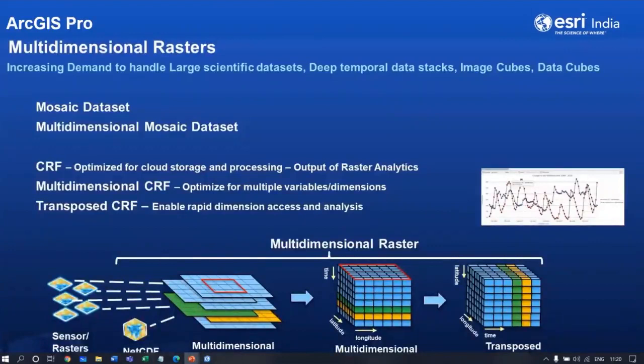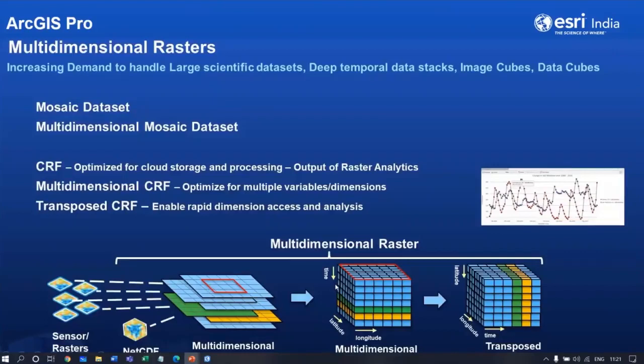So what are these multi-dimensional rasters? Multi-dimensional raster data helps you to handle large scientific data sets. And as you can see, it is presented as data captured in spatial as well as in the other dimension, where it can be time, height, or depth.